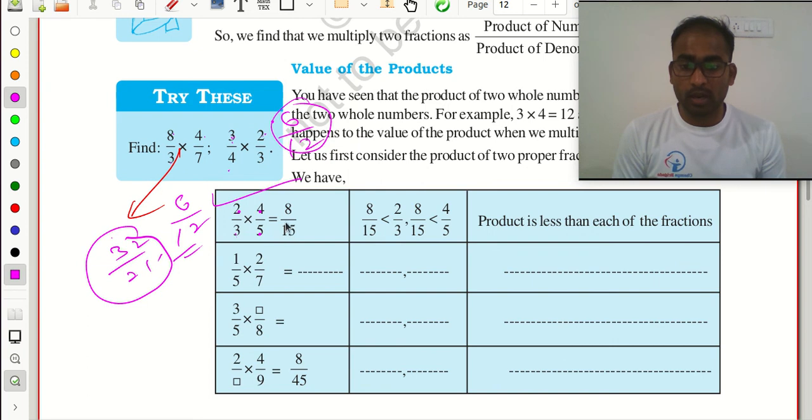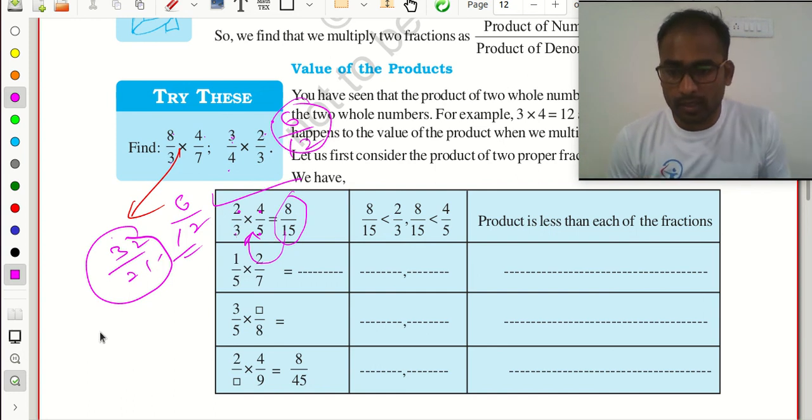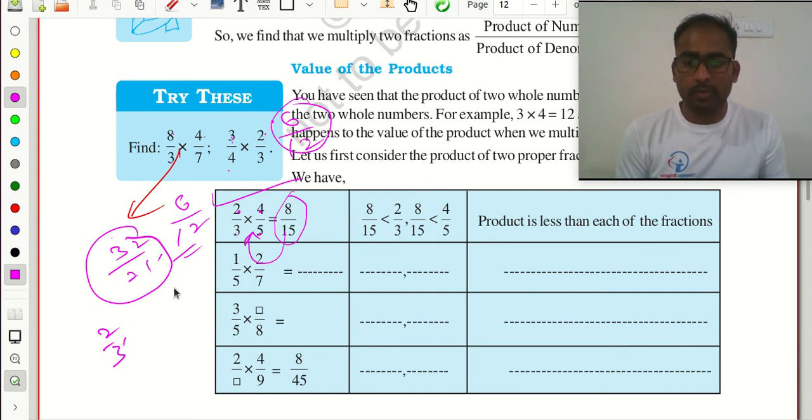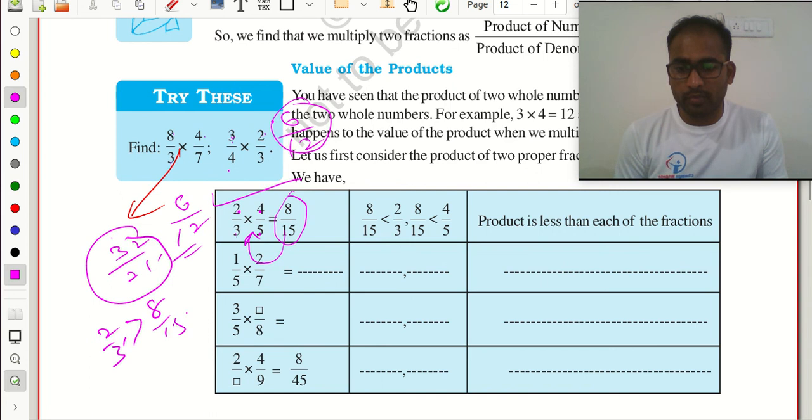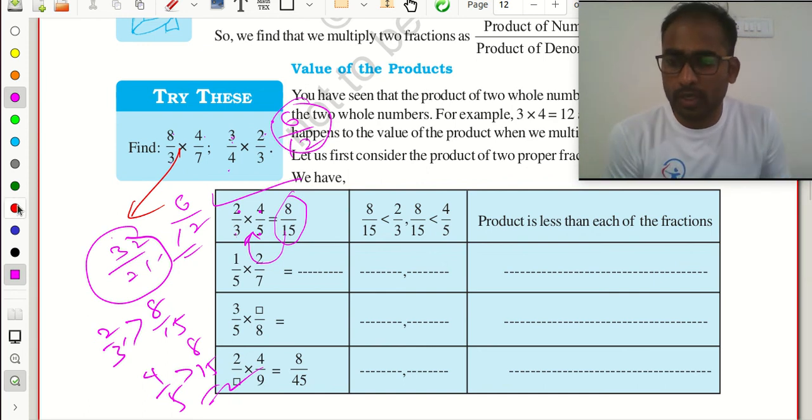So normally this value is in between 2 by 3 and 4 by 5 only. Okay. And see here, 2 by 3 is always greater than the resultant answer, the product value. So this 2 by 3 is greater than 8 by 15 and this 4 by 5 is greater than 8 by 15. Clear? So in this way only we will do here.